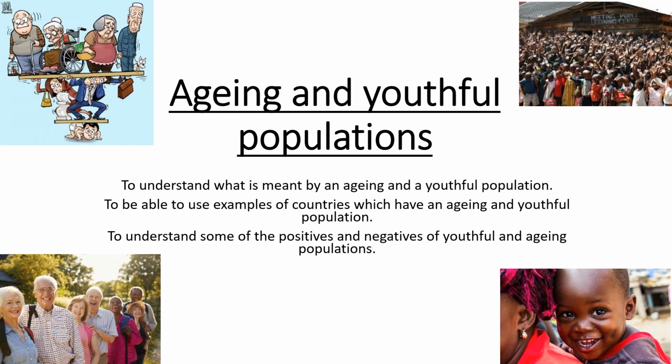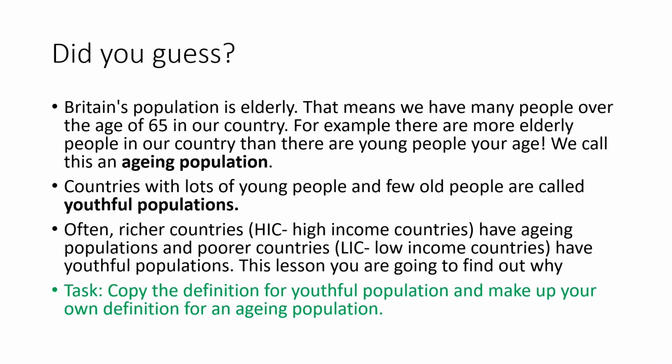So today's lesson, hopefully we will understand what is meant by an ageing and a youthful population. We'll be able to use some examples of countries which have an ageing and youthful population, and we'll be able to understand some of the positives and negatives that youthful and ageing populations bring. So we're looking at two countries today. The UK will be our example of a country with an ageing population, and Uganda in Africa will be our example of a country with a youthful population.